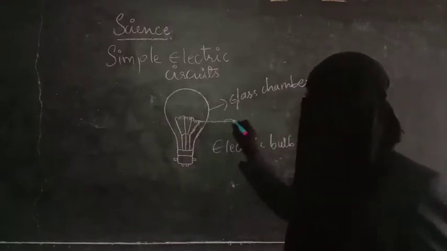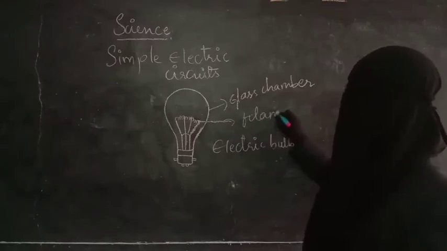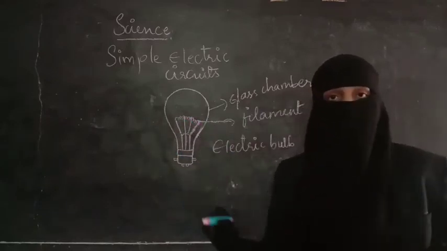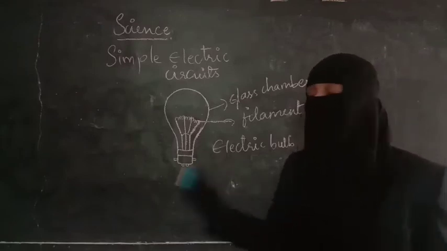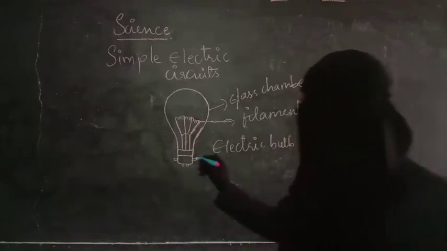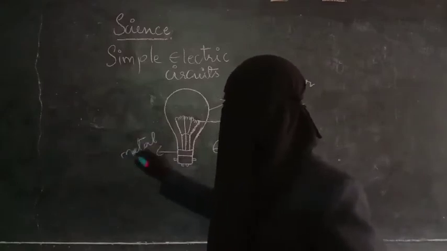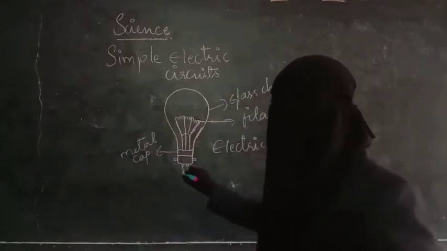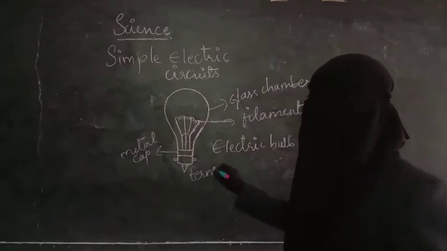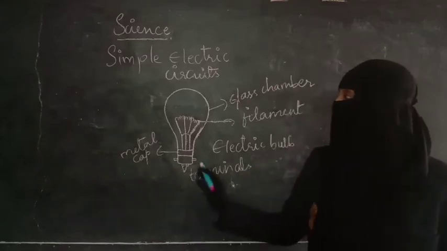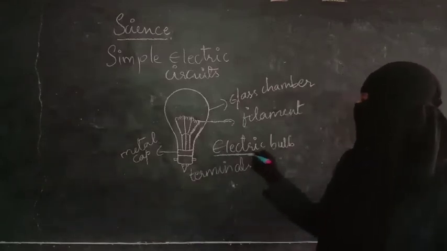This is the filament. Filament is the part of the bulb which gives out light. How it will be working, I will be saying you now. And this is the metal cap. These are the terminals. How we have seen terminals for the cell, in the same way we can find terminals for the bulb also. So this is called as electric bulb.